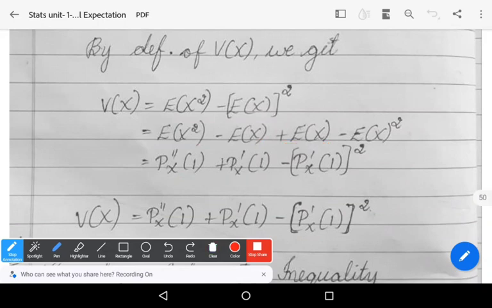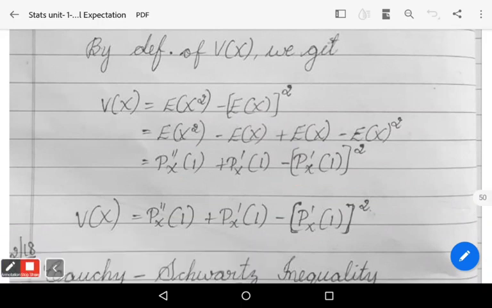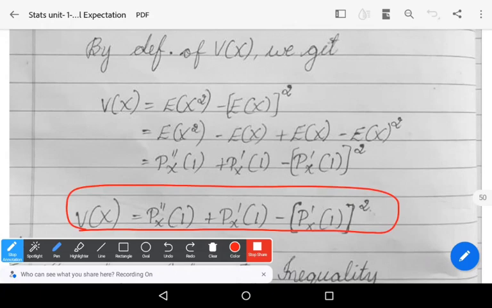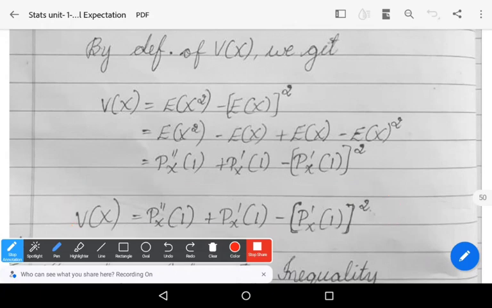So variance of x is equals to Px double dash of 1 plus Px dash of 1 minus Px dash of 1 whole square. So these are two important formulas according to the definition of probability generating function.